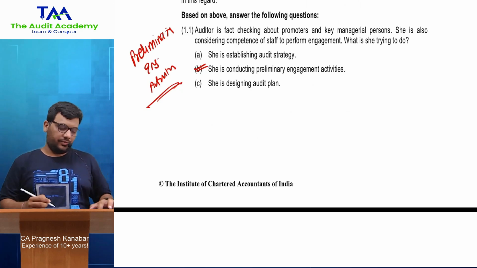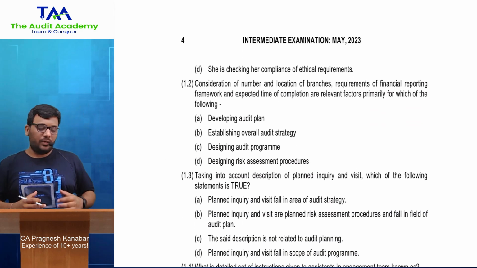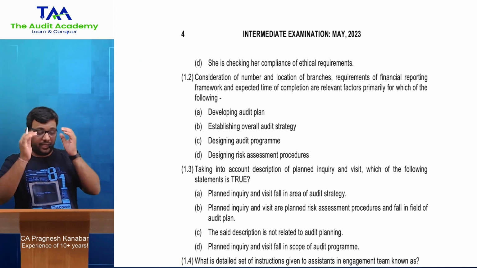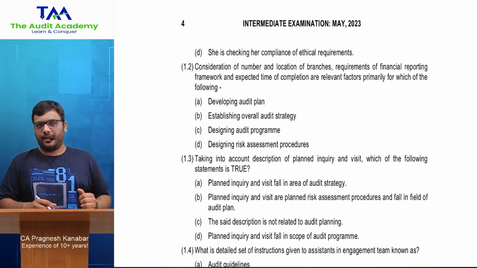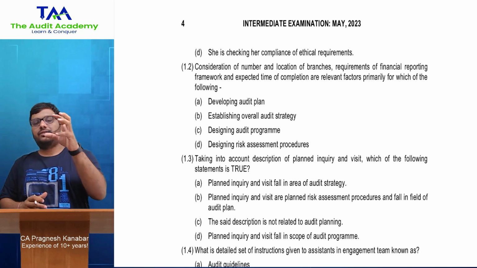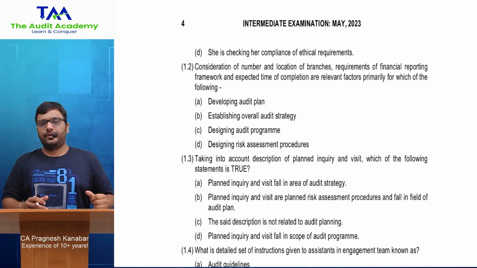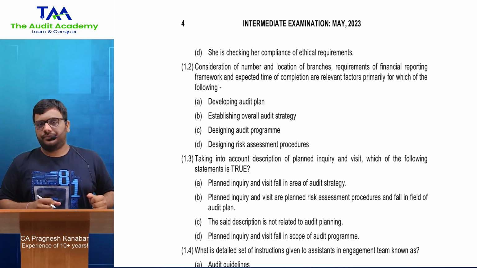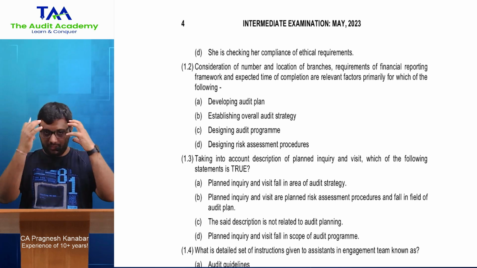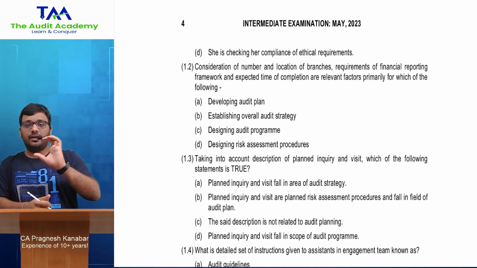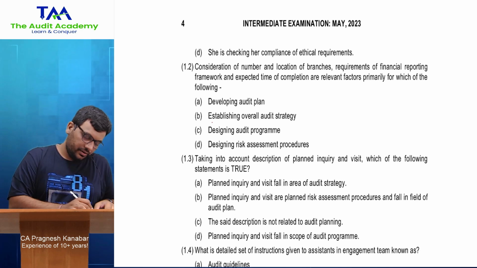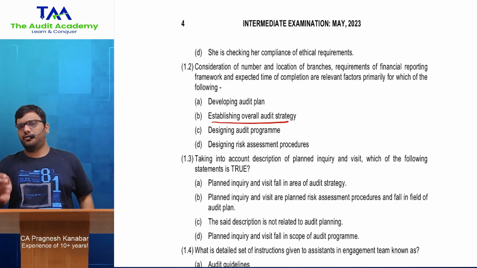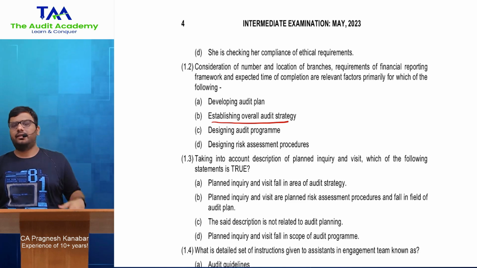Okay, next. Consideration of number and location of branches, requirements of financial reporting framework, and expected time of completion are relevant factors primarily for which of the following? When I teach planning strategy, I talk about the word strategy. In that there are 5 factors to be considered. One of the first factors is that whenever you are thinking about how to do the whole strategy, you need to think about your audit engagement, your timetable and all of that. So these are the factors considered for establishing overall audit strategy. If you go through my video, you will understand that exactly these are the things that sir has discussed.